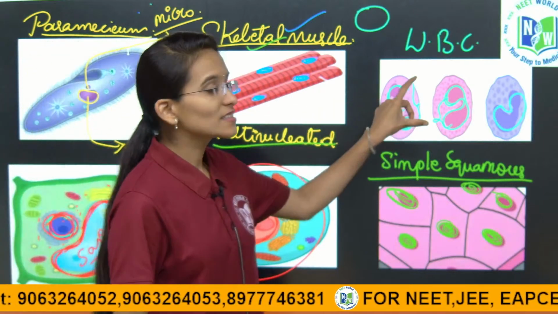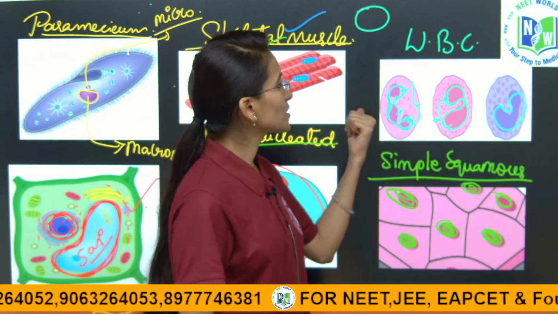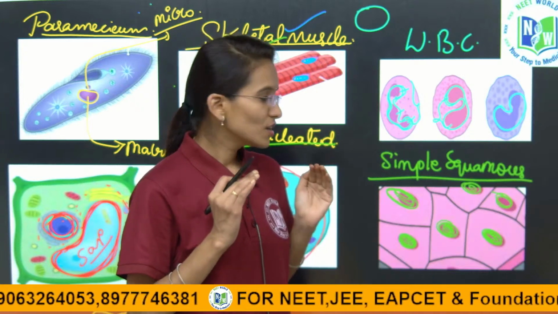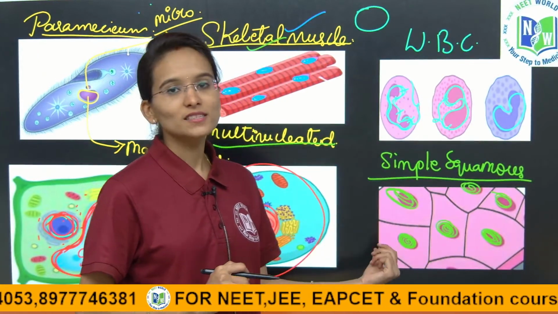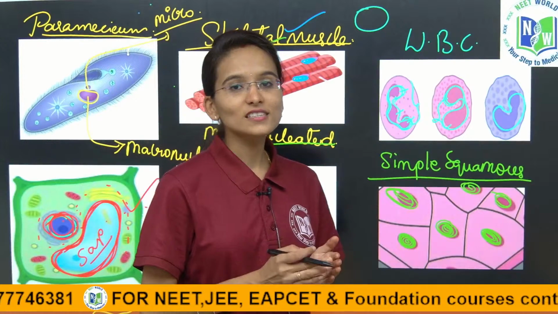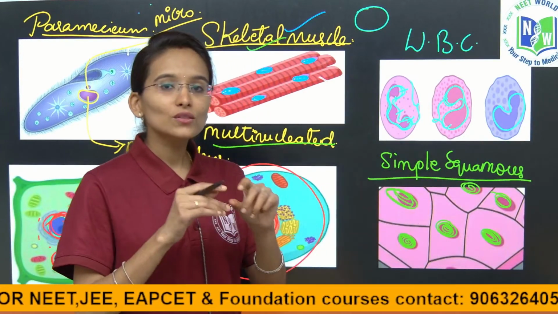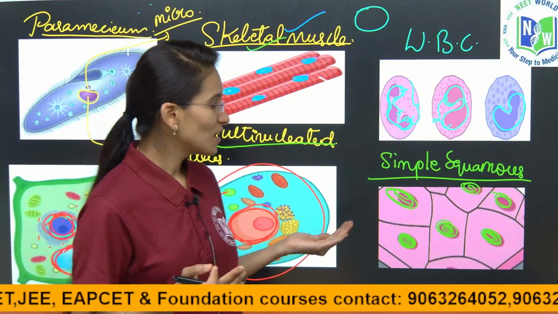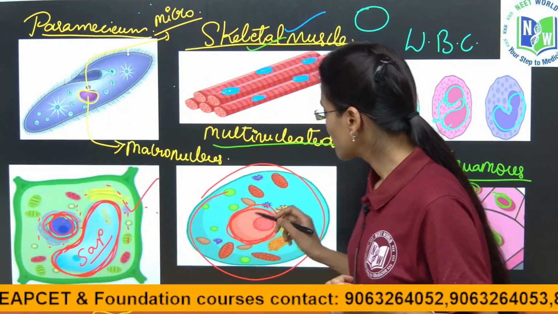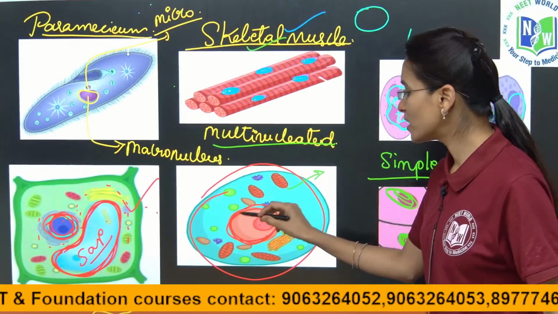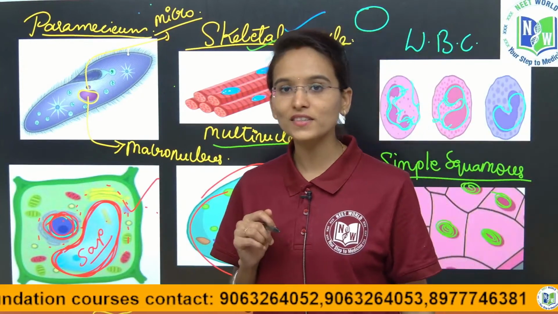And next, these are the white blood cells where you can observe the lobed structures of the nucleus, and this is a simple squamous epithelial tissue. Here the nucleus is present. Each and every cell is going to contain nuclei, but those are flattened structures and centrally located. And here it is an animal cell where the nucleus is located in the center of the cytoplasm,